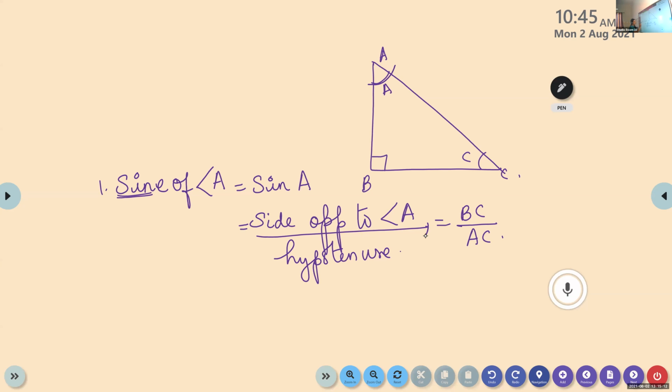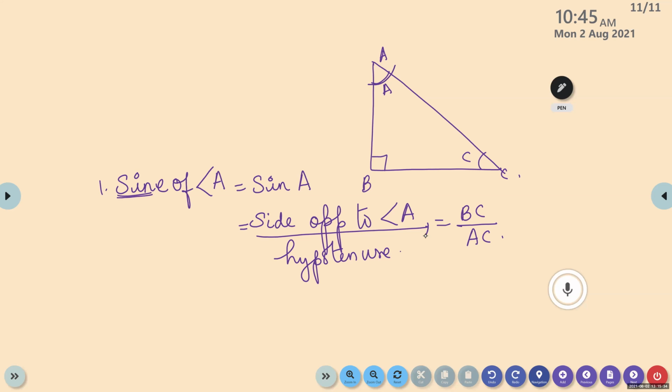We denote this as sine A, S-I-N. Don't read it as sin A, we read it as sine A. Sine of the angle A is side opposite to angle A by hypotenuse. Write this down, children. The first trigonometric ratio is defined as such.